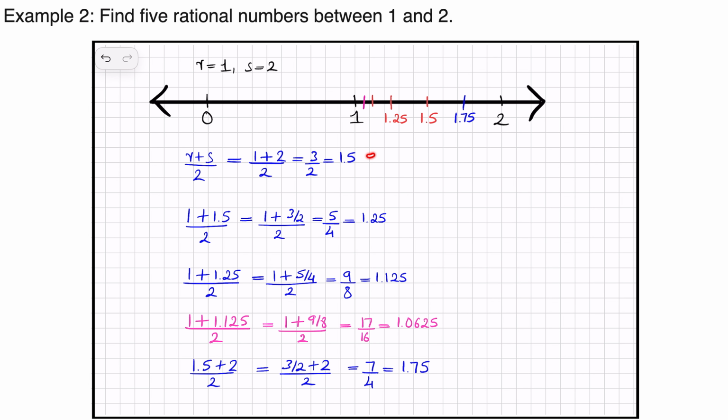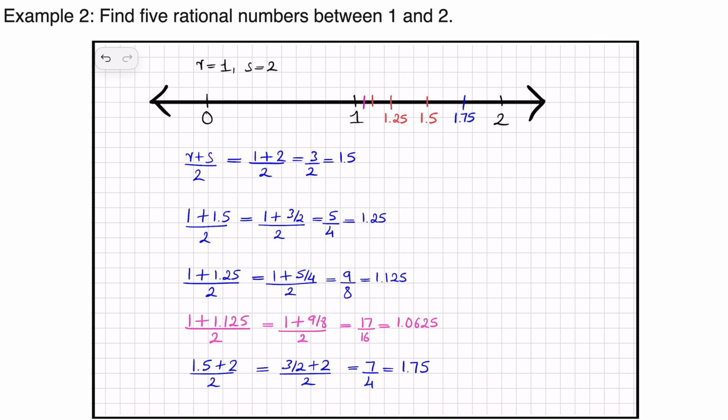So we have now all the numbers. We have the first rational number, second, third, fourth and fifth. All will lie between 1 and 2. Now let us look at it. How can we put ourselves in so much trouble doing this simple calculation?